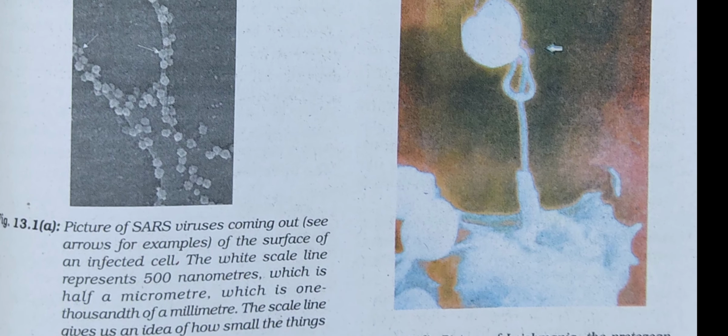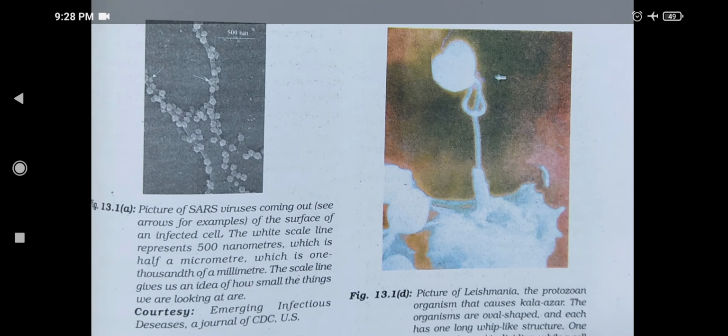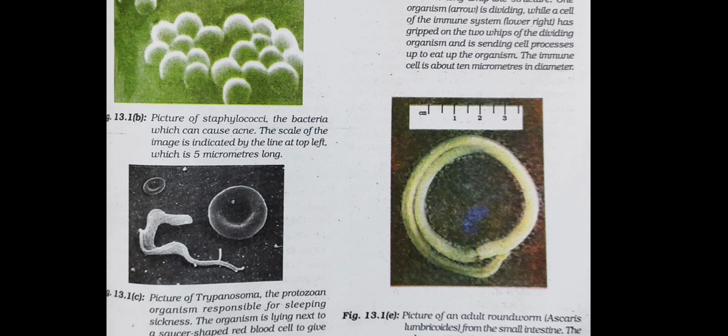Next is bacteria. Bacteria also cause disease. Different types of diseases like typhoid fever, cholera, tuberculosis, and anthrax are all caused by bacteria. And worms also cause disease, like intestinal worm infection and elephantiasis. These are all diseases caused by worms.